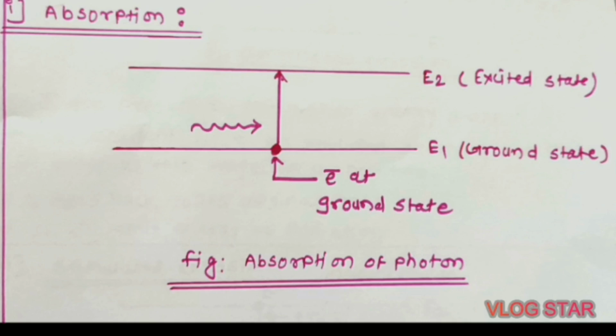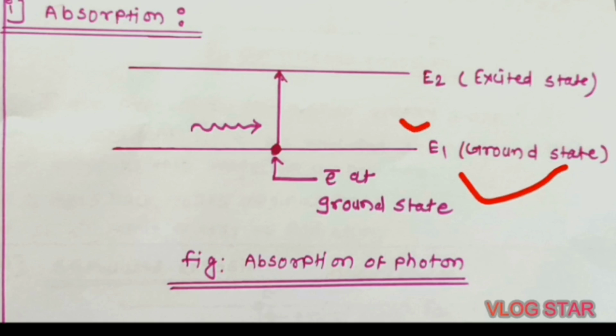Under normal conditions, the tendency of an electron in a semiconducting material is to stay at the lower energy level, and this lower energy level is called the ground state, which is E1.